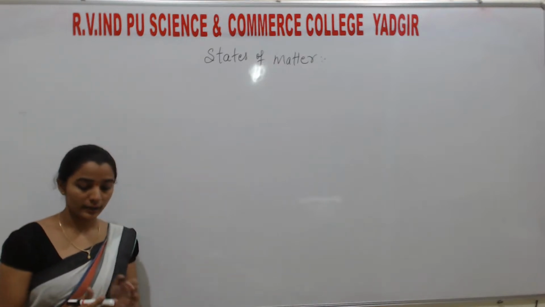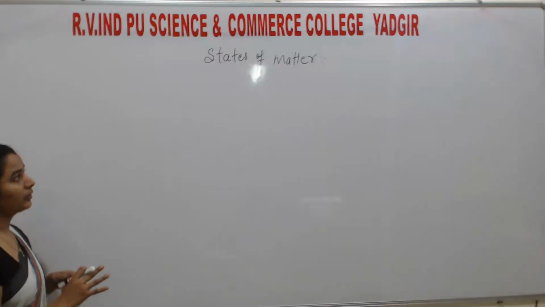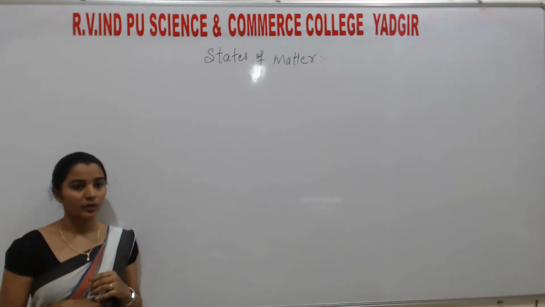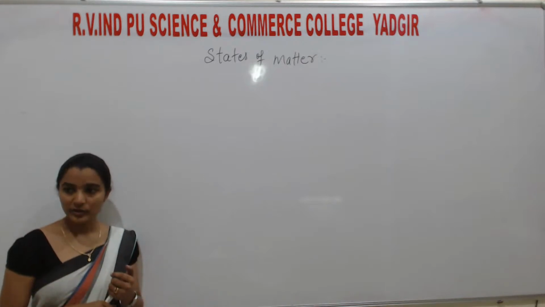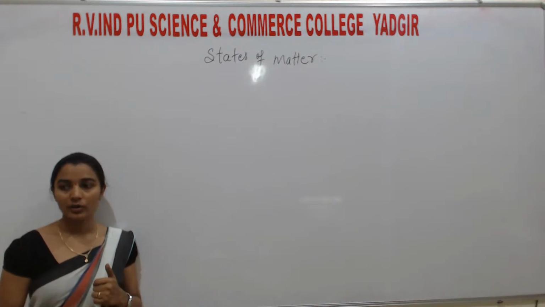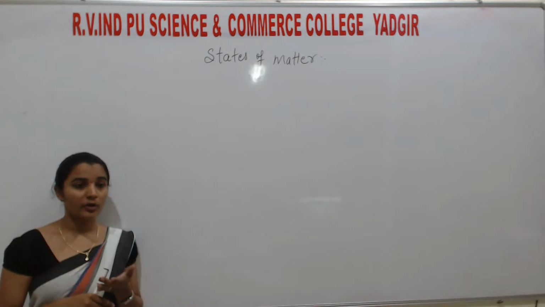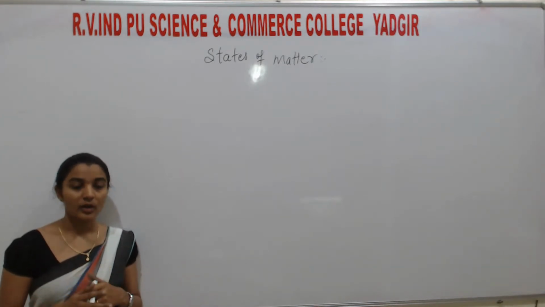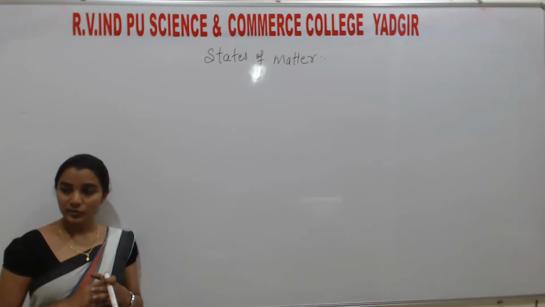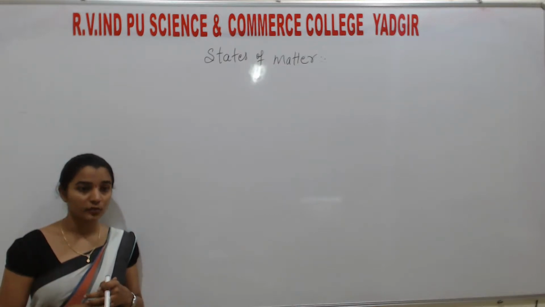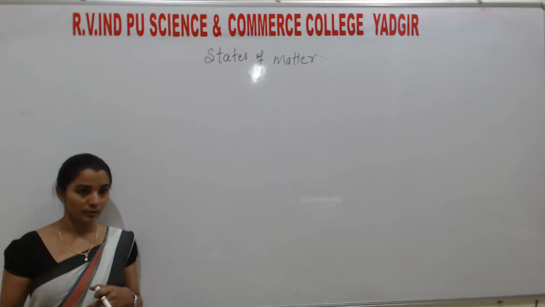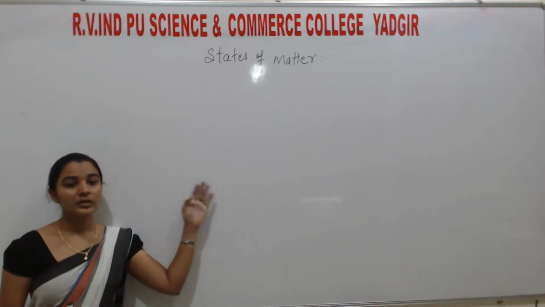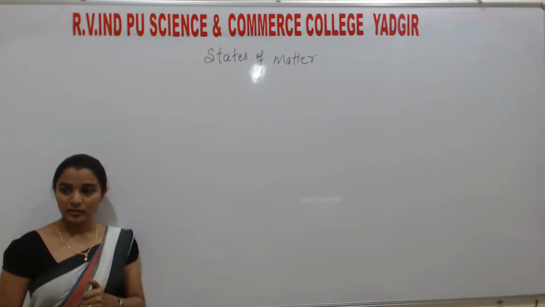Okay, students, listen here. First I'll write, covalent bond is there. It is a strong one. And also ionic bond is there. It is a comparatively weaker bond. And also metallic bond is there, which is in between ionic bond and covalent bond. Similarly, van der Waals force is there. That van der Waals force is existing in liquids and gases.